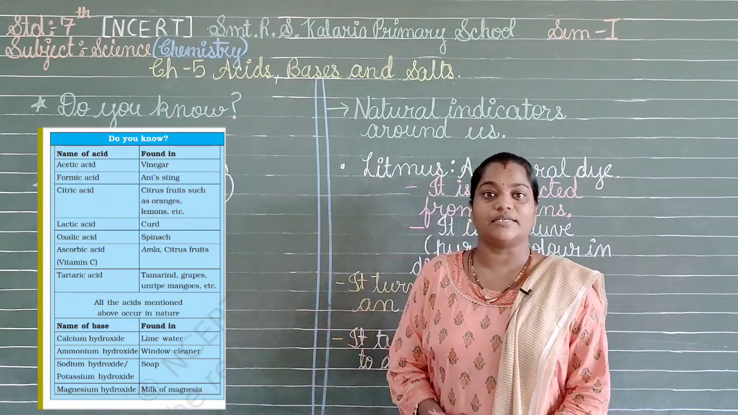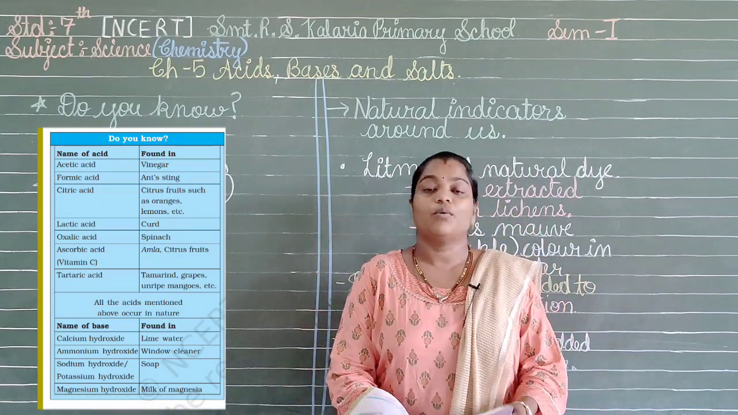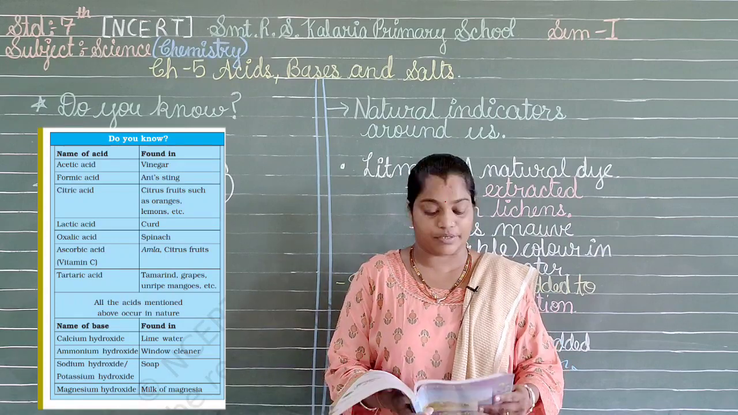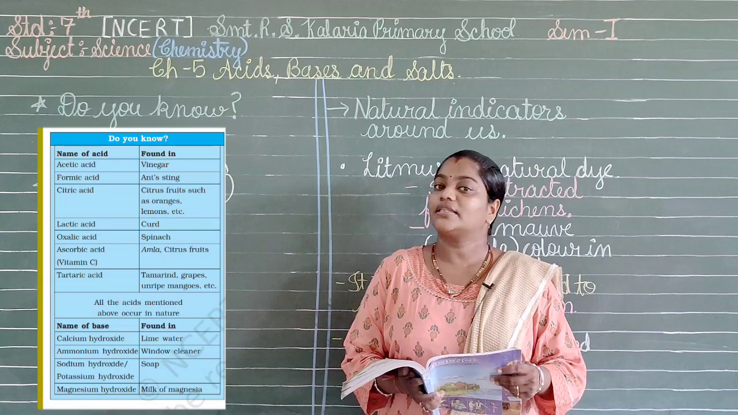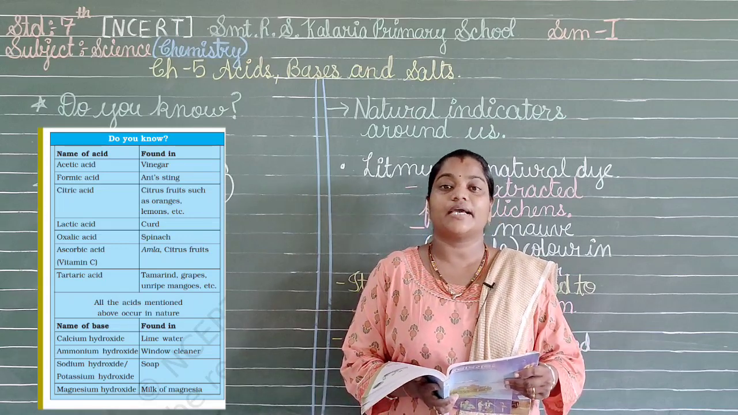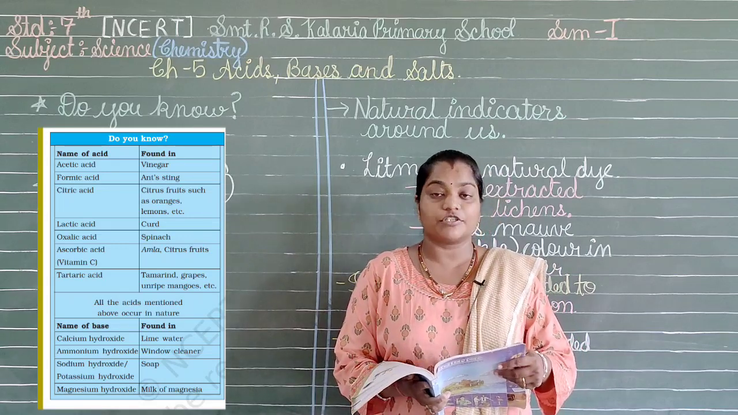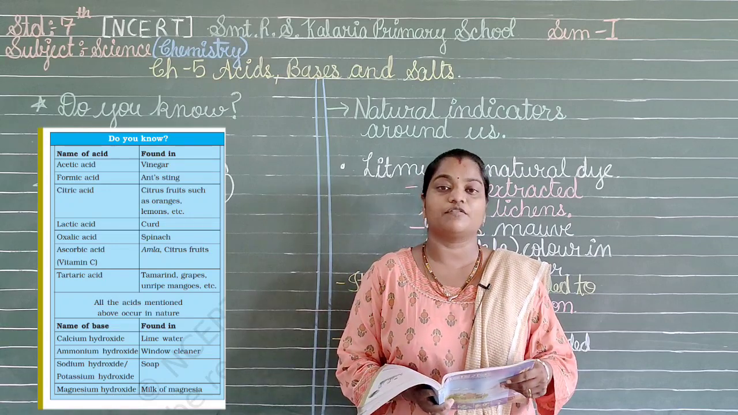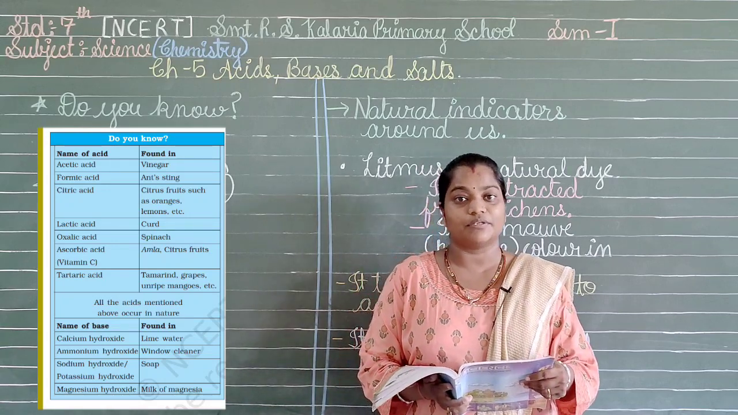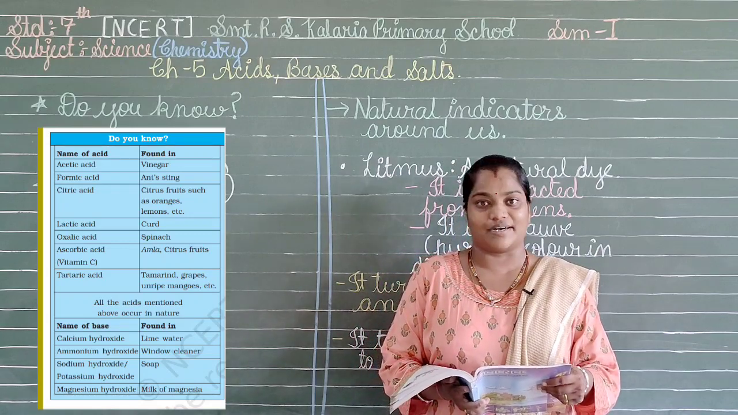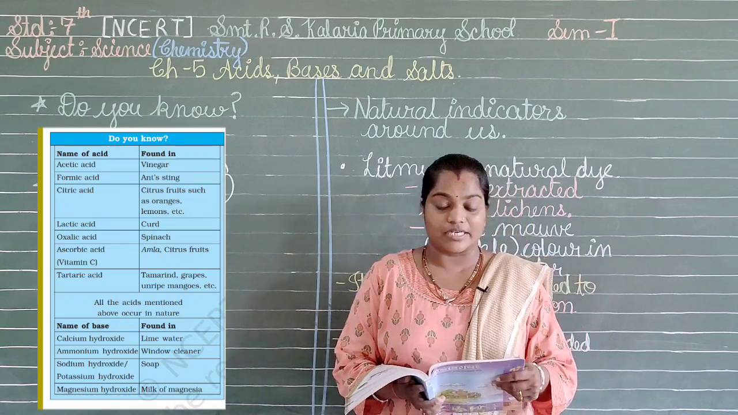Yes, as you can see here, a beautiful table is given. What are the things mentioned over here? In the first column is the name of the acid, and in the other part we have given where they are found, so in which substance they are found. The first one is acetic acid. Where is it found? Yes, it is found in the vinegar that we love to have in Chinese items.